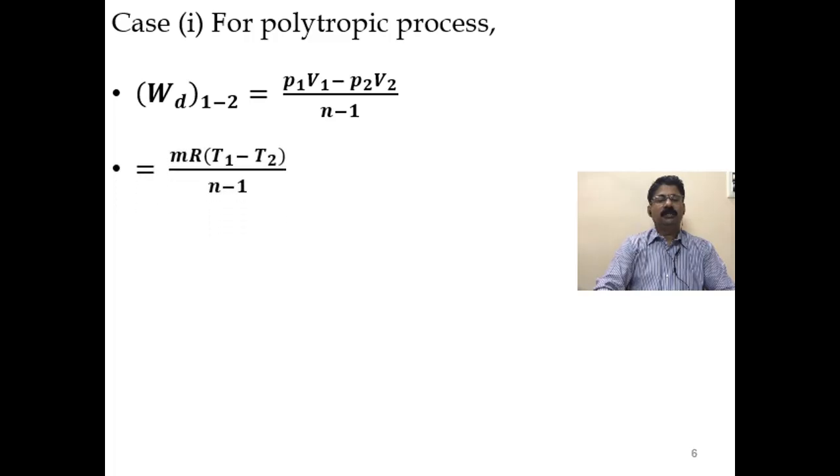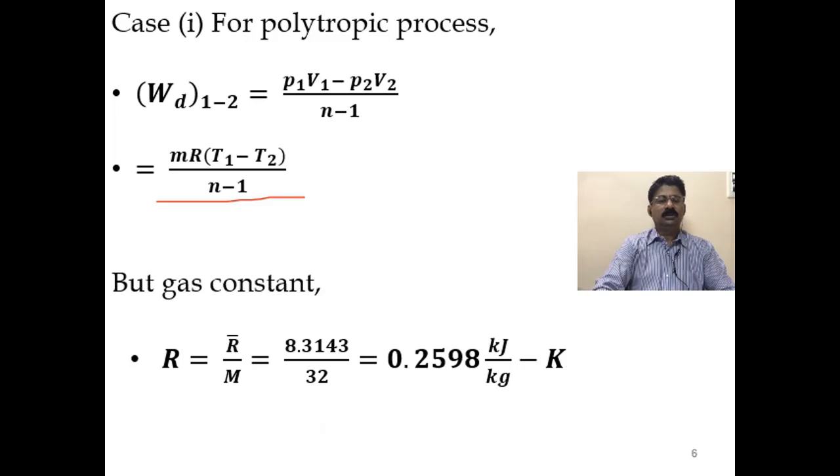So we know that PV is equal to MRT. So P1 V1 becomes MRT1 and P2 V2 becomes MRT2 if you substitute, and if you take MR outside, it becomes MR into (T1 minus T2) by (n minus 1). Now the gas constant is not given, but R is needed. So gas constant R you have to find out.